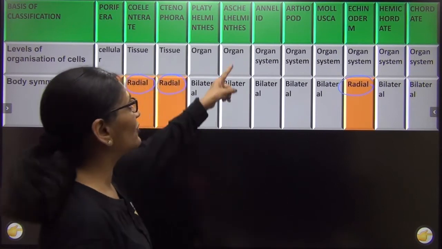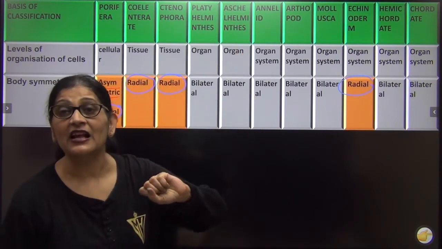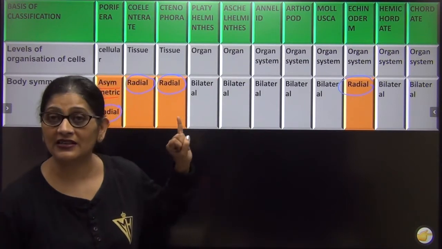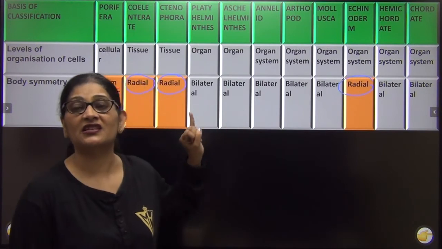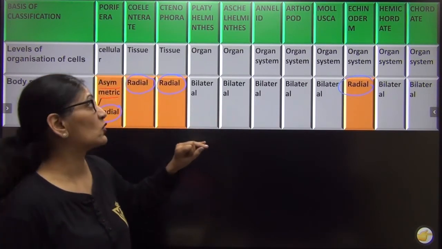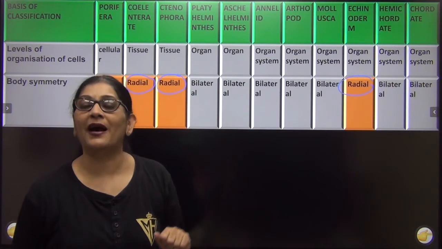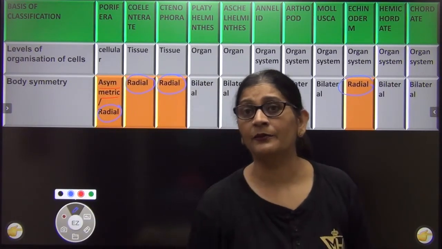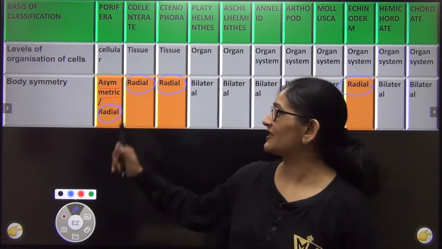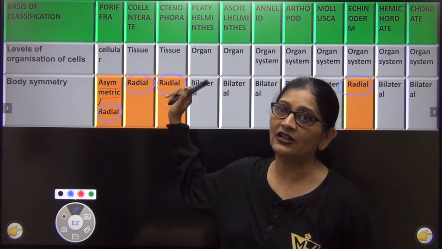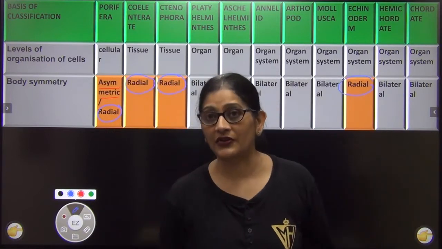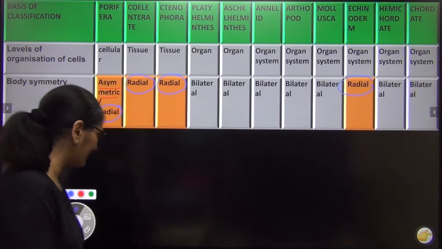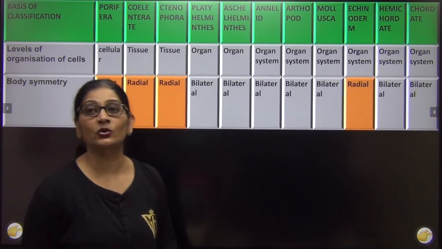So now if I ask you, give me few characters of annelids, without even touching annelids, you can tell me, ma'am, they have organ system level of development, digestive system is complete, circulatory system is closed, and the symmetry is bilateral symmetry. If I ask you, please name all those phyla where the symmetry is radial, you will say some Poriferans, Coelenterate, Ctenophora and Echinoderms, right? So this is about the second basis of classification, that is your symmetry. I am sure this is clear to everyone.